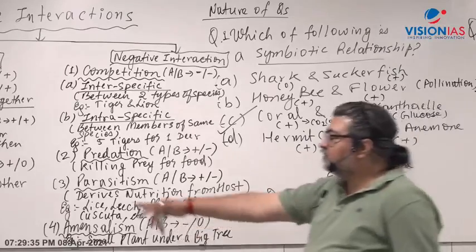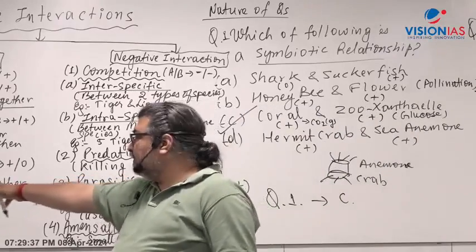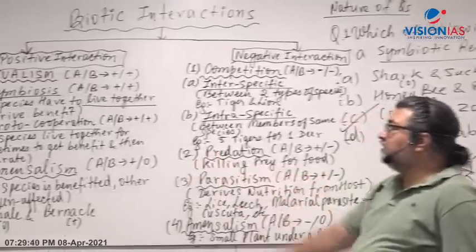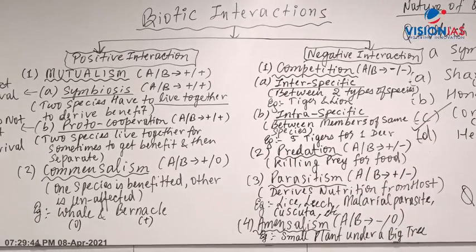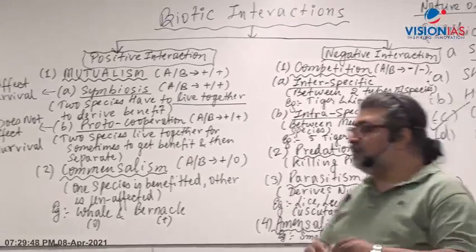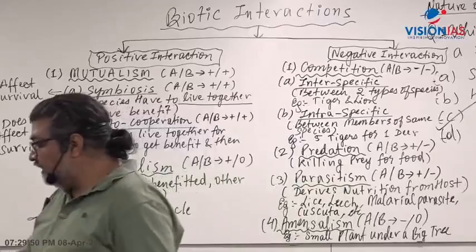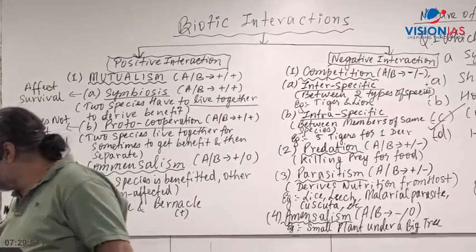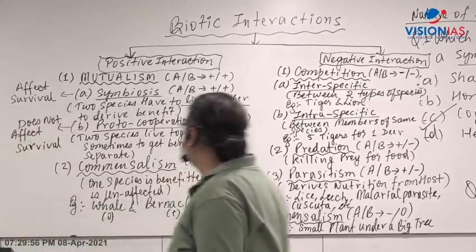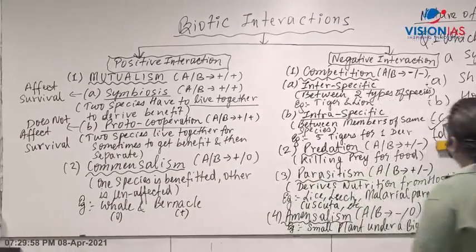Opposite of amensalism is commensalism. What is commensalism? Where one gets benefit, other is unaffected. I hope this makes you clear. It is given in your handout also. Whatever I am discussing is also available in the handout. This question what I have given there.